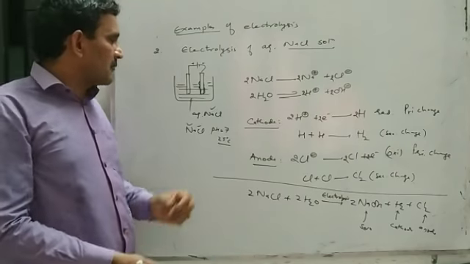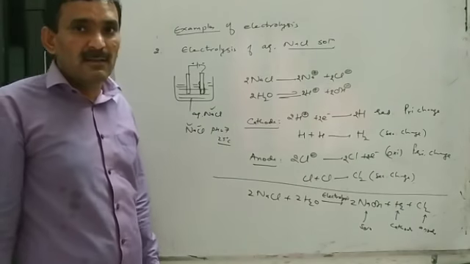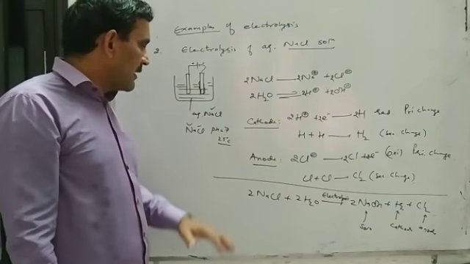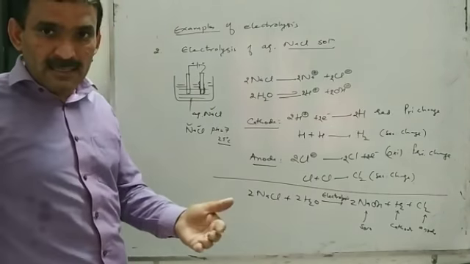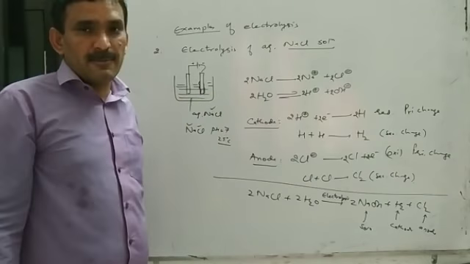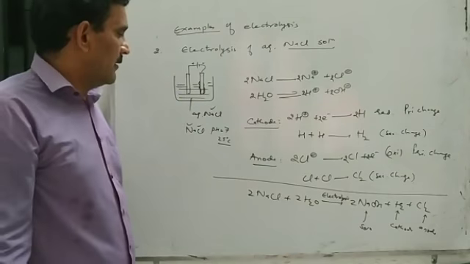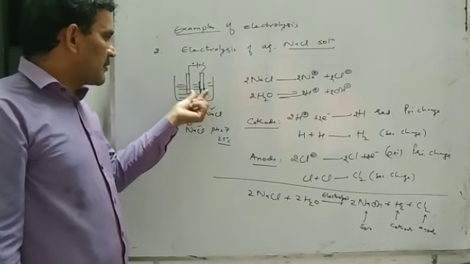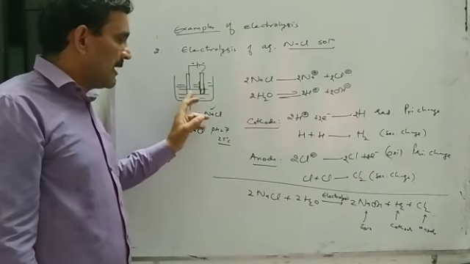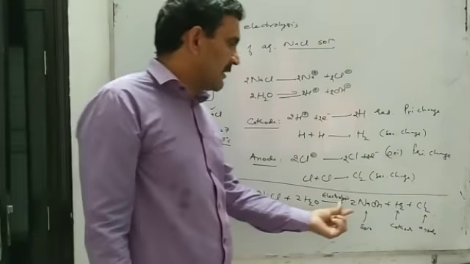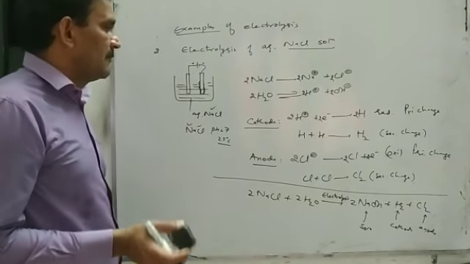That is, if I ask what will happen to the pH of aqueous solution of NaCl upon electrolysis, you will say the pH will increase during electrolysis. That is due to formation of sodium hydroxide. Initially the pH of aqueous NaCl will be 7 at 25 degrees Celsius, but with passage of time the pH of NaCl solution will gradually increase due to formation of NaOH in the solution.